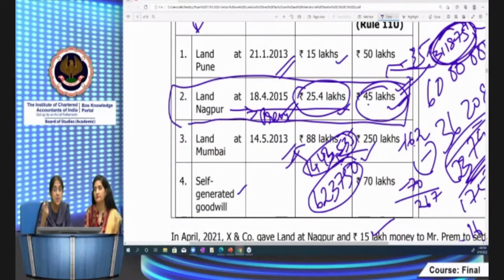112A applies when it is listed equity shares on which STT is paid, in respect of which capital gains, if it arises in excess of 1 lakh, will be chargeable to tax at 10%. That is only for listed shares, units of equity oriented fund. Don't confuse that with long-term capital gain on sale of land, which is taxable at 20% under 112.